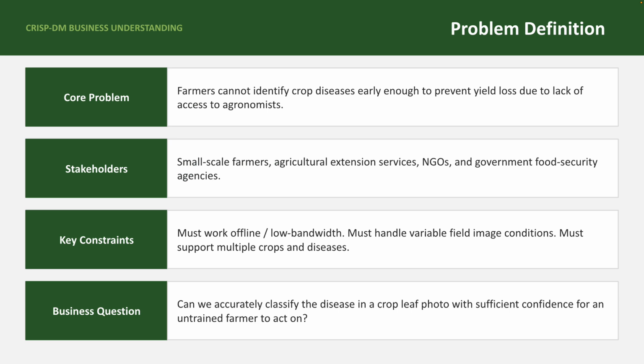The constraints include the need for the model to work reliably in low-bandwidth or offline environments, the need to handle images taken under variable lighting and field conditions, and the need to support multiple crop types and diseases relevant to the target geography. The business question we are answering is: can we build a model that correctly identifies the disease present in a crop leaf image with sufficient accuracy to be trusted and acted upon by a farmer with no agronomical training?